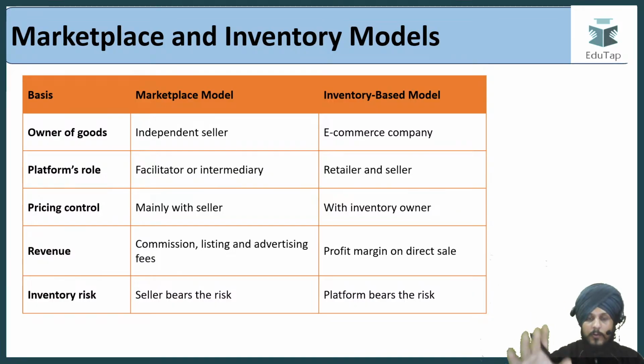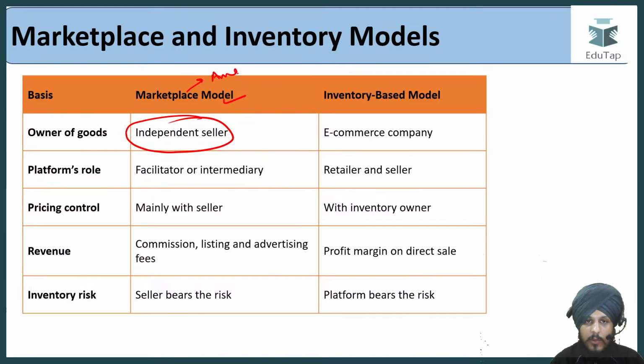Okay, before we see the expected question, this is the comparison table just for your convenience. So if we talk about the marketplace model, this is just a summary. We know that the owner of goods is going to be an independent seller. For example, I've already told you Amazon, right? But when we talk about the inventory based model, here I told you Nykaa, beauty and personal care products, right? So over here, who is the owner?